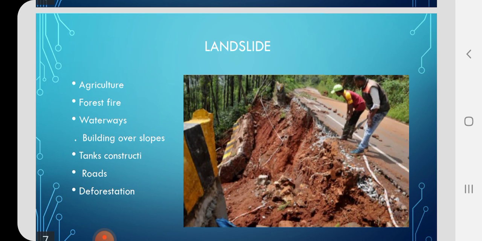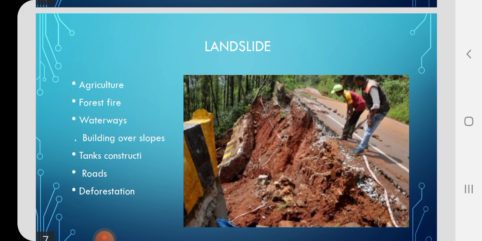There are many ill effects because of landslides. Let's list out some of them. One is using hill slopes for agriculture with over irrigation, constructing waterways through the soft rock hill slopes, and constructing tanks for factories on top of the hill slope. Some more ill effects are deforestation on hill slopes, forest fires in the forests of hill slopes, and construction of buildings over the hill slopes. Can you say some more?